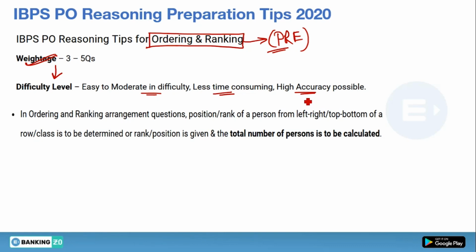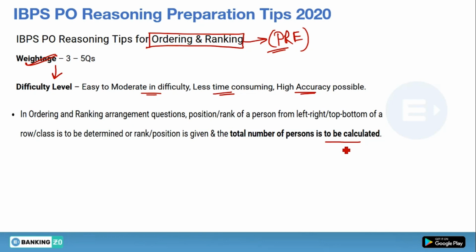See, accuracy can only come if you practice each and every chapter thoroughly and apply each and every concept again and again, then only you can expect high accuracy. Now in order and ranking questions, the position or rank of a person from left, right or top, bottom of a row or class is to be determined, or the rank or position is given and the total number of persons is to be calculated.